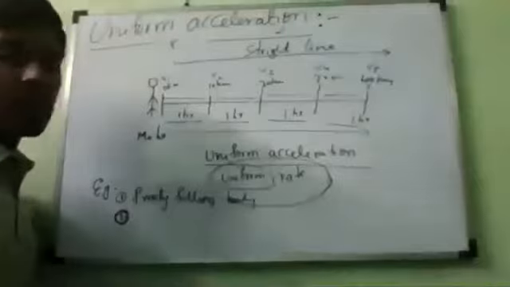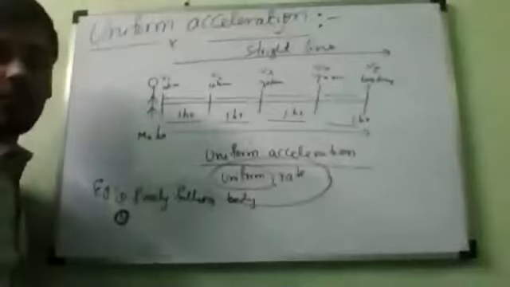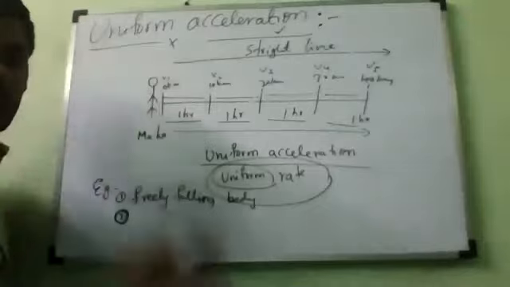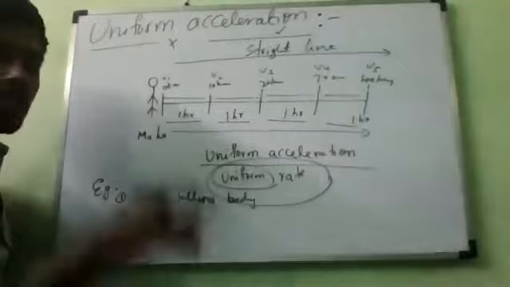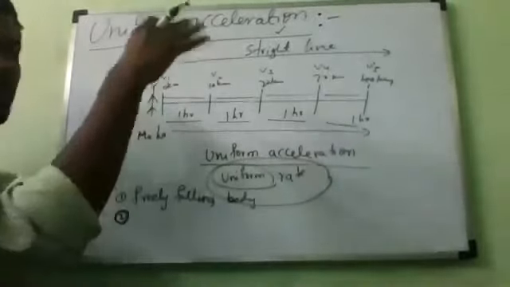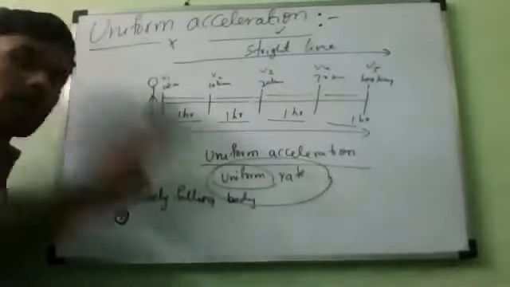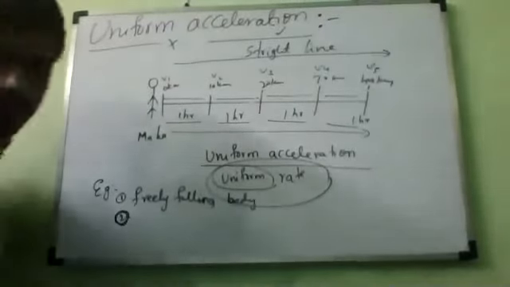Second example: you may notice it while you are cycling, or when your father and you are going in a bike or car. Whenever a downslope comes, your father will keep the bike in neutral and leave it. Automatically the bike will go on slowly, without accelerating and without pressing the brakes. Correct or not? Yes, sir.